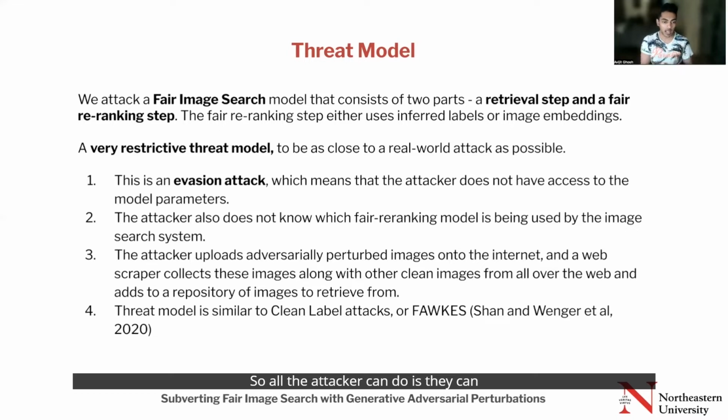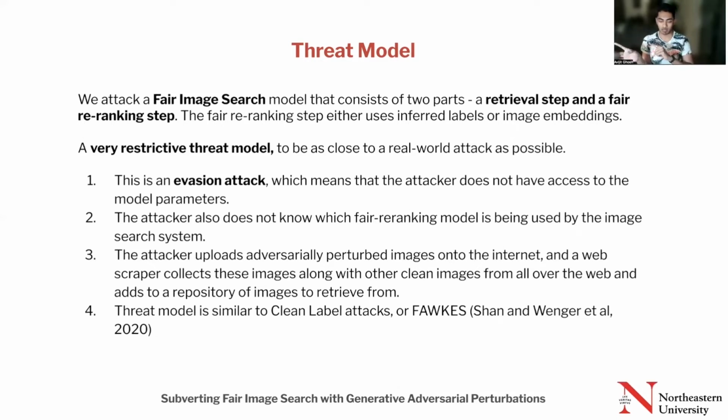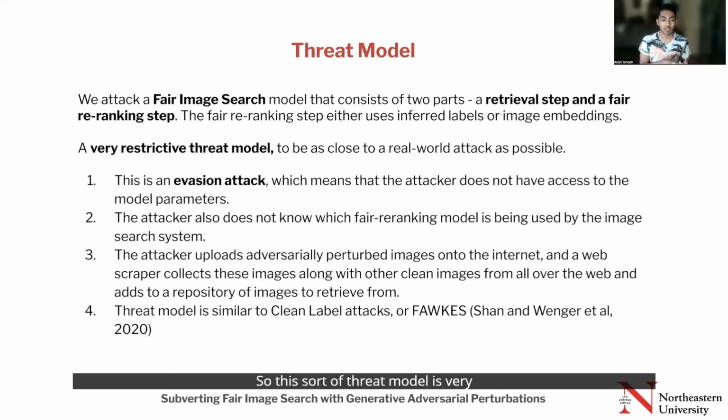All the attacker can do is upload adversarially perturbed images onto the internet, and then the web scraper that collects clean images from the internet also collects these adversarially uploaded images and combines them in the same repository. That then ends up causing the unfairness in the ranking. This sort of threat model is very similar to clean label attacks.